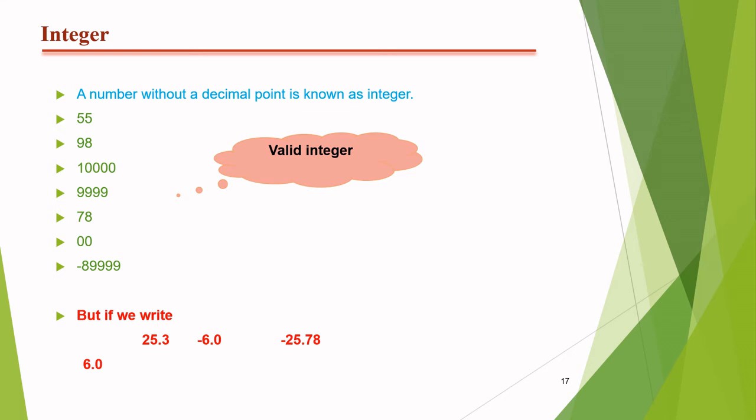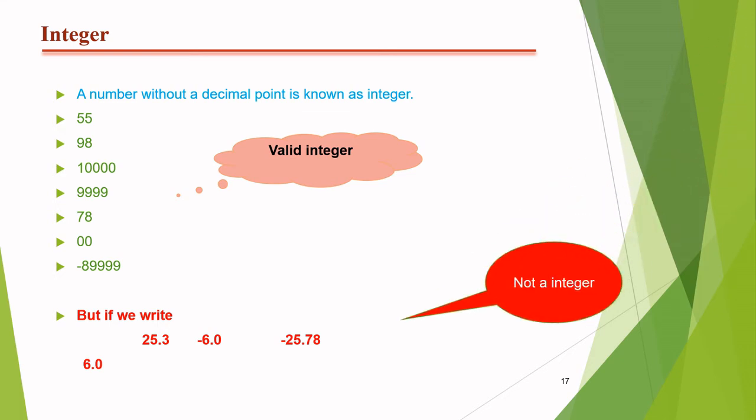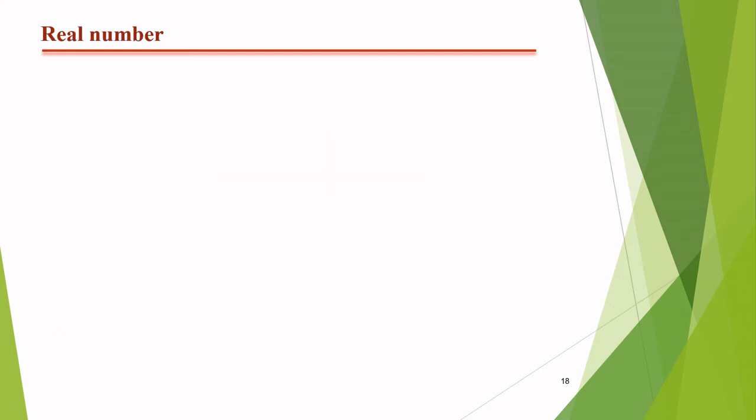Don't think that 6.0 is equal to 6. This happens only in normal life, in mathematical format, but not in a computer system. So now we have represented what information given by us is an integer and what is not a type of integer.